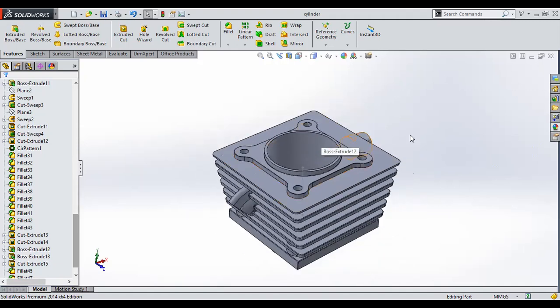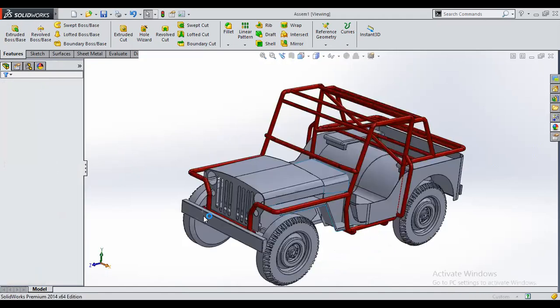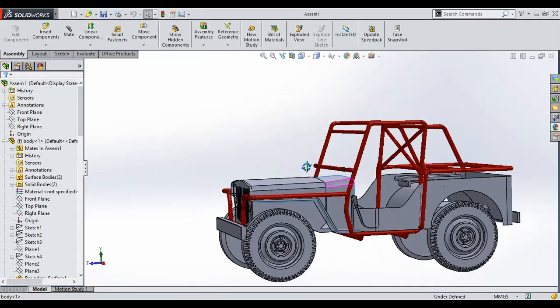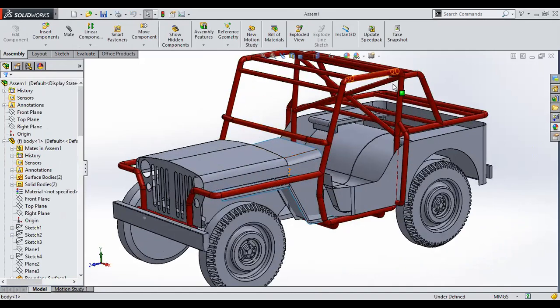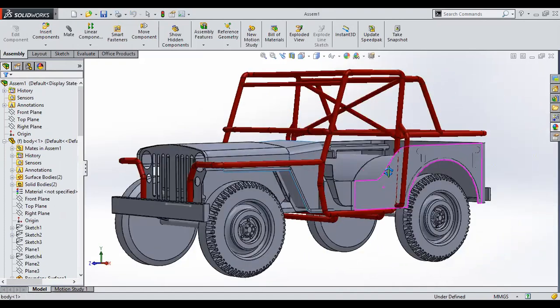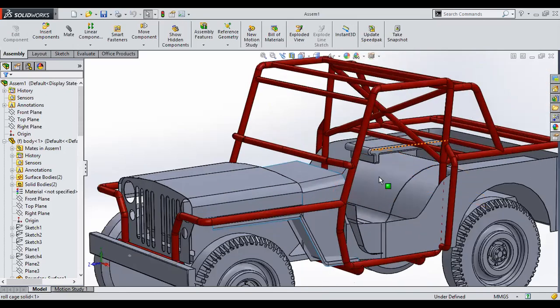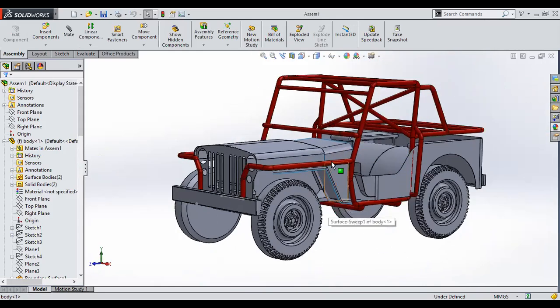Okay, so the Jeep model, let me just show you the Jeep model which you had seen in the PPT. So this one is the Jeep inspired model. It is in the completing process. You can see this is the roll cage design. You can also generate any design. Generally people ask how a roll cage can be generated. This is a perfect example of the sweep command. You can use the sweep command to create the roll cages and follow a particular track.